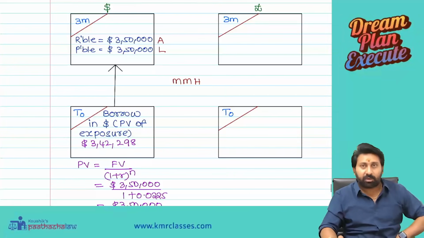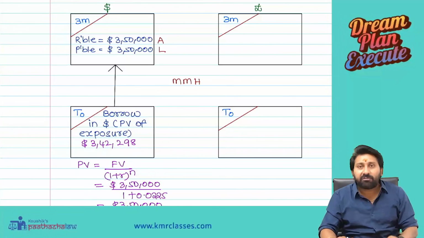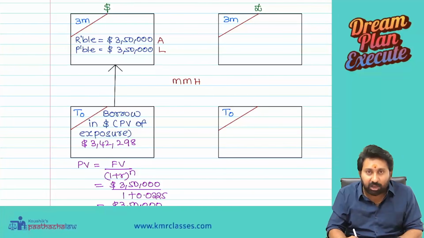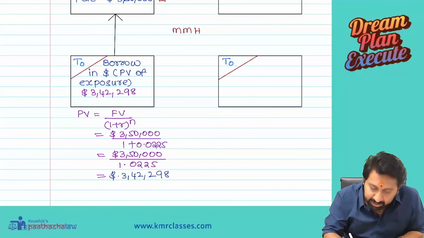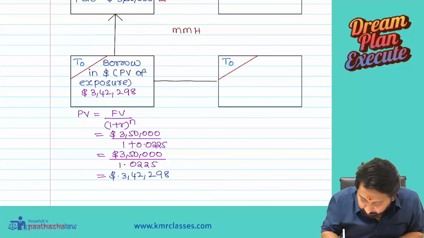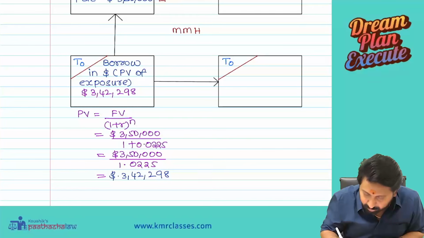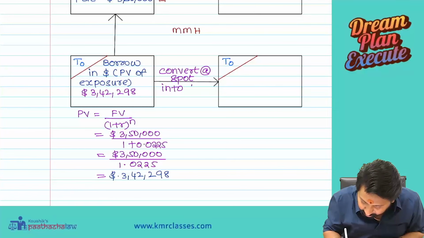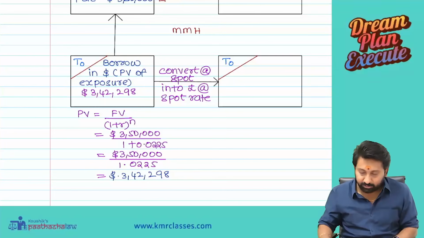Today you borrowed. What will you do with that borrowed amount? Put it in a dustbin? No. Borrowed dollar 3,42,298, immediately convert at spot into pounds at the spot rate.